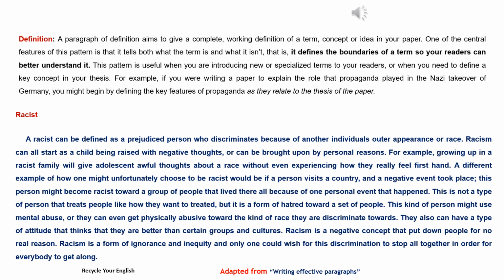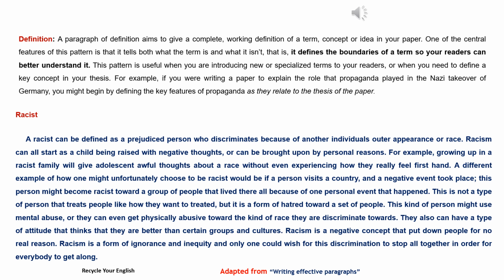A different example of how one might unfortunately choose to be racist would be if a person visits a country, and a negative event took place. This person might become racist toward a group of people that lived there all because of one personal event that happened. This is not a type of person that treats people like how they want to be treated, but it is a form of hatred toward a set of people.